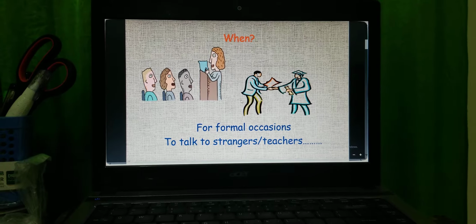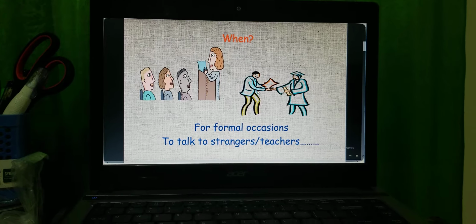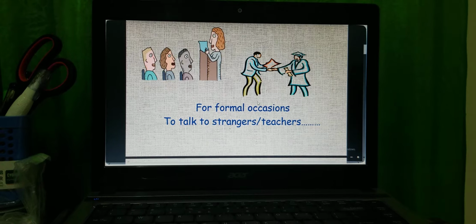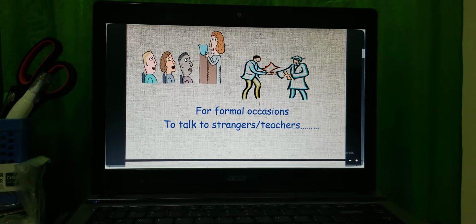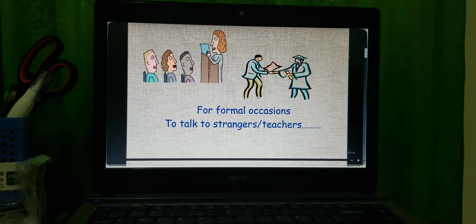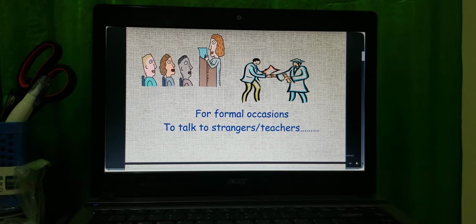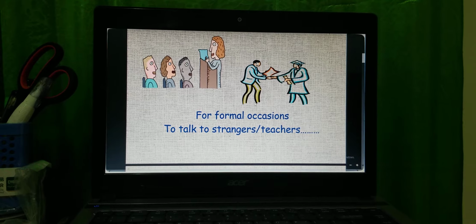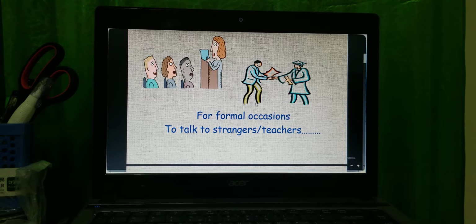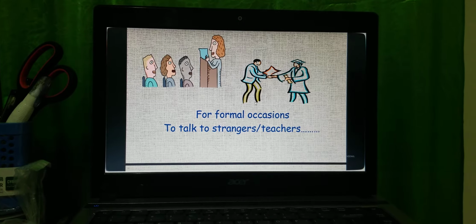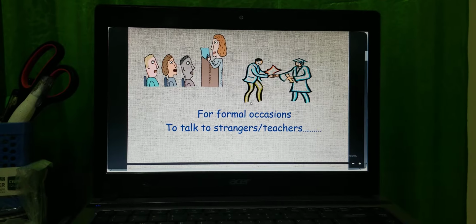So you can see that we use indirect questions when we are in a formal occasion, or when we talk to a stranger, or when we talk to a teacher. It means that when we get into a formal occasion, we must use indirect questions to express politeness. And when we talk to a stranger, someone that we have never known before, or a teacher.